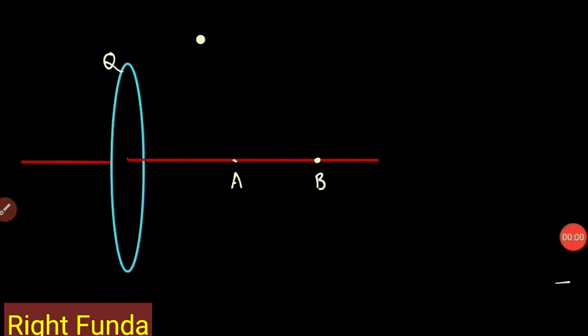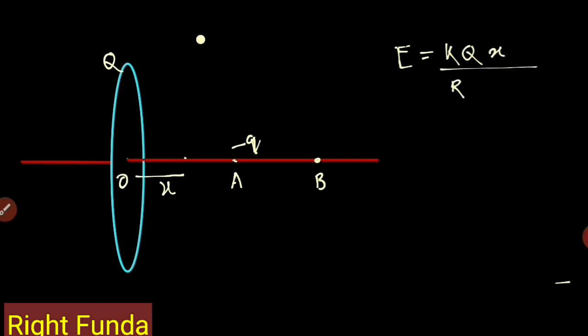Let's discuss this question. As we release the charged particle from A, it is minus Q there, so it will be attracted toward the ring and will come toward the O point. As it comes here, everywhere it will experience electric force due to the electric field. Suppose it is at a distance x at any instant of time. So we will draw the free body diagram. Then the electric field will be equal to KQx by (R square plus x square) to the power 3 by 2, we know. So it will be experiencing a force F equal to qE, and this much force it will be experiencing.